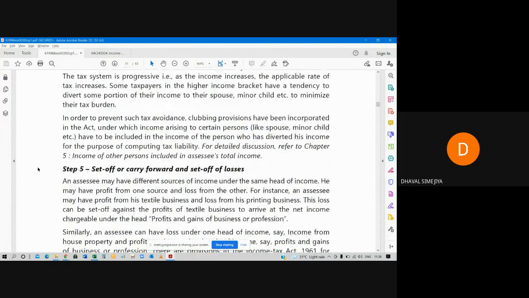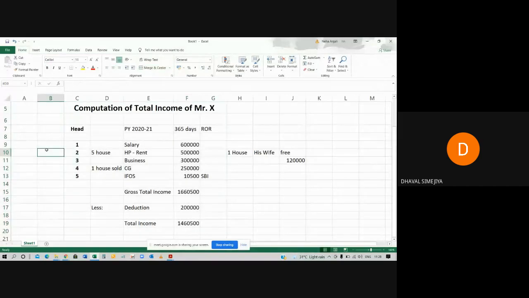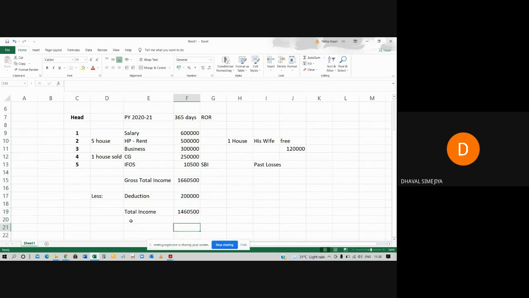Then set off and carry forward. Set off and carry forward means past year loss. Past losses will be set off against this total income, and it will be carried forward.